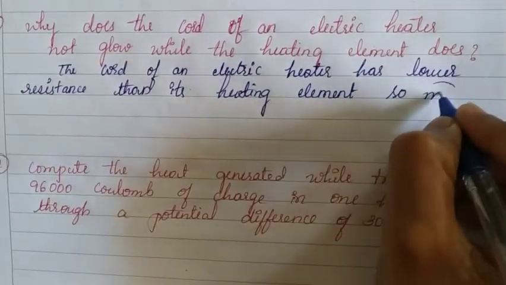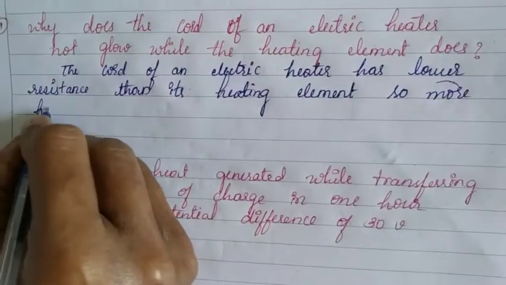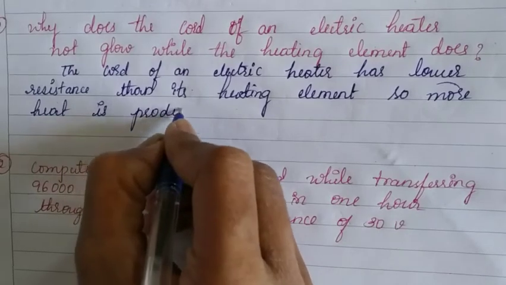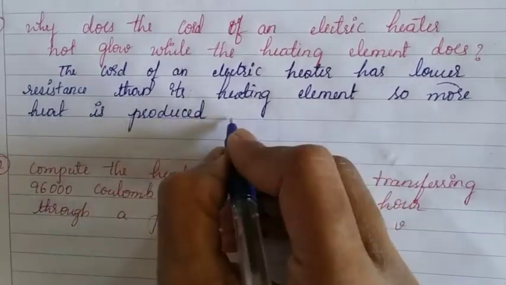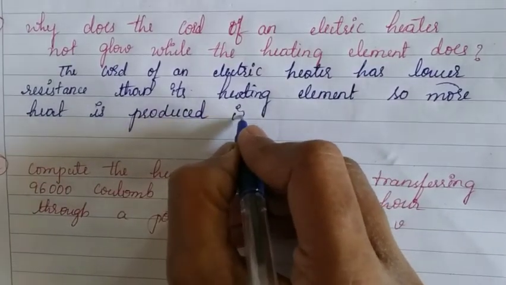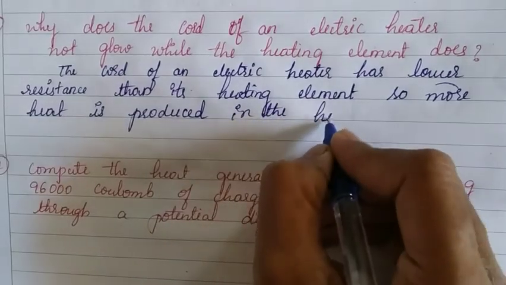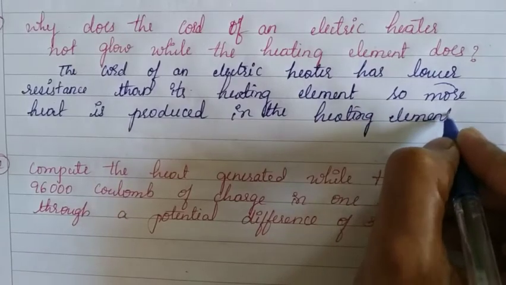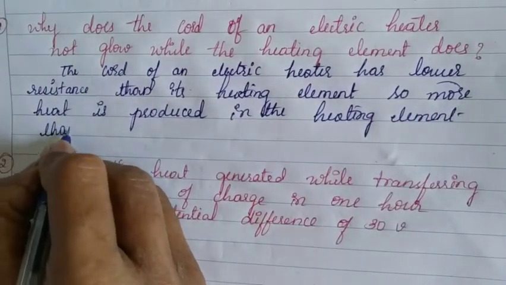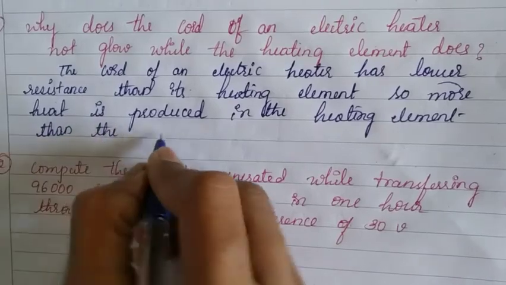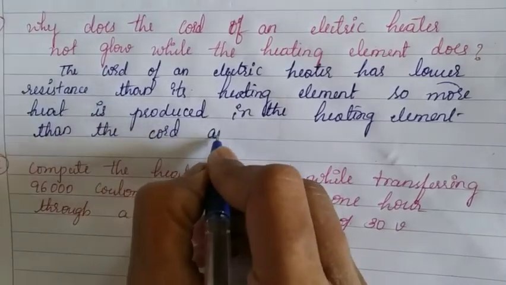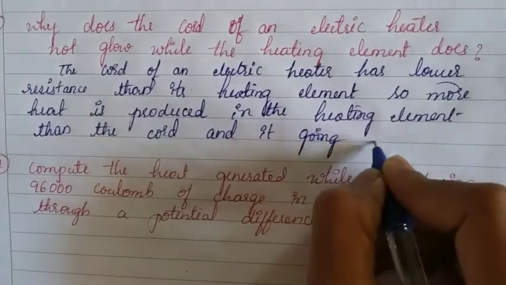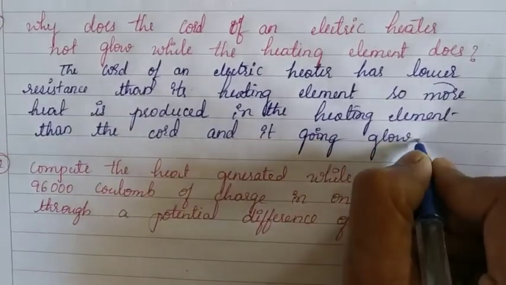So, more heat is produced in the heating element than the cord, and it is going to glow.